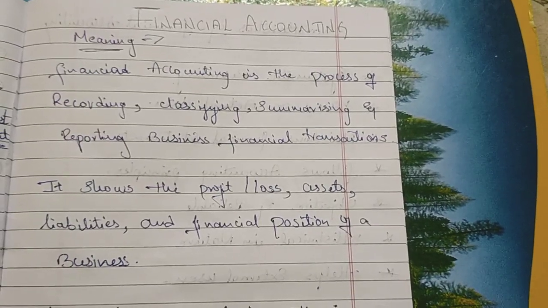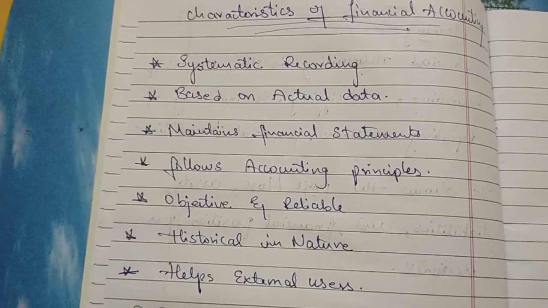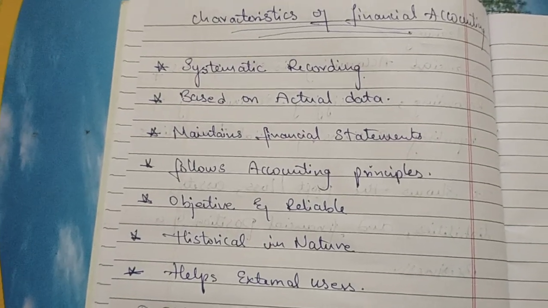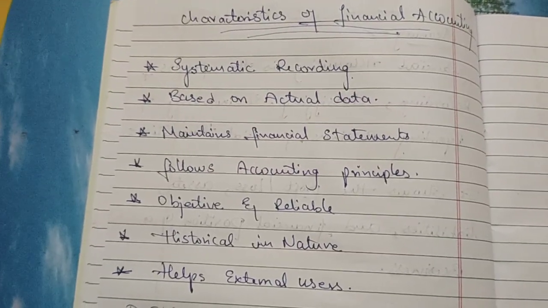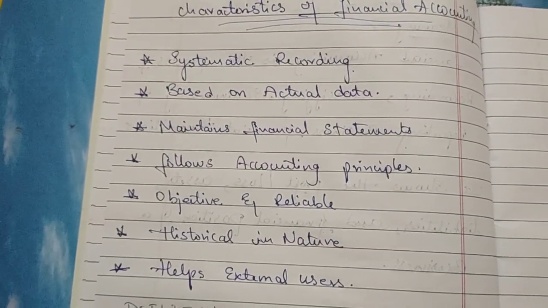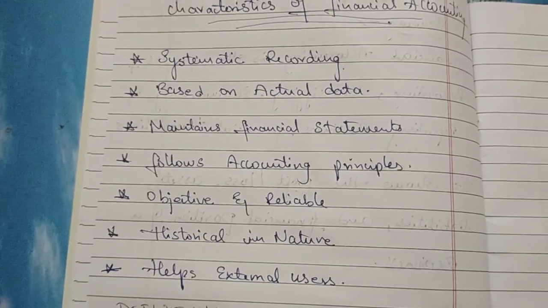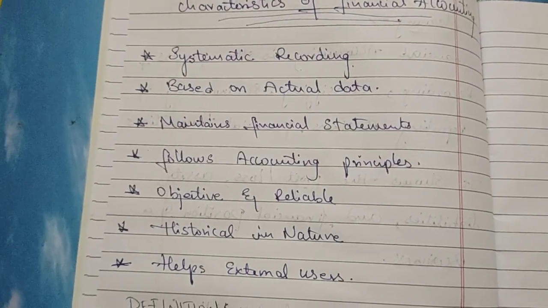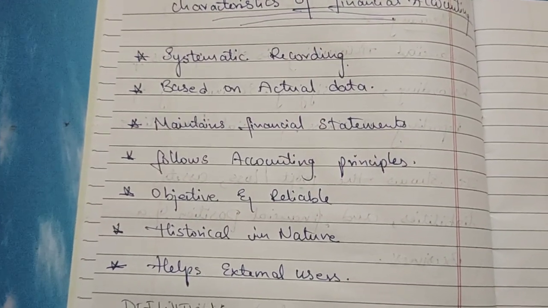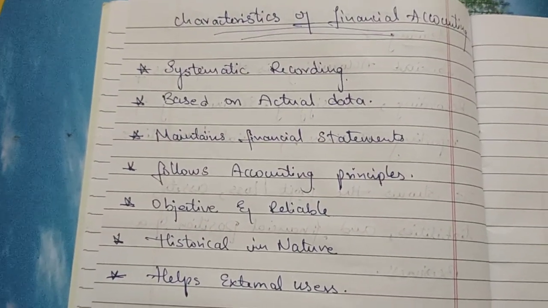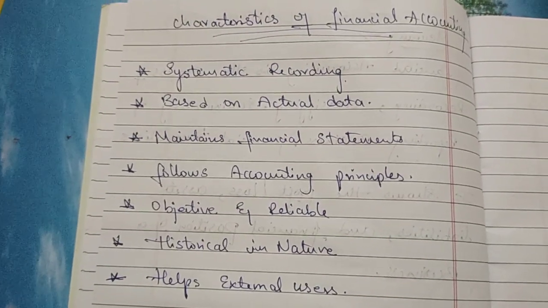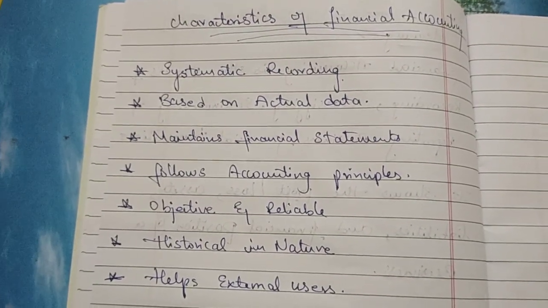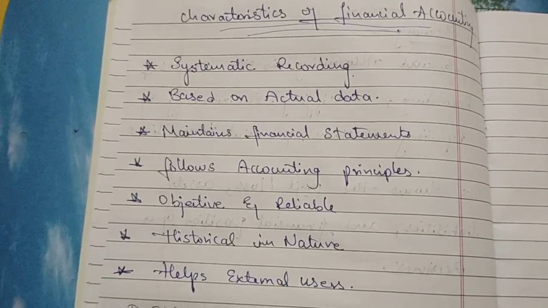Characteristics of financial accounting: systematic recording based on actual data, maintains financial statements, follows accounting principles, objective and reliable, historical in nature, helps the external users. These are the main characteristics of financial accounting, which have to be remembered and are also useful in making decisions.